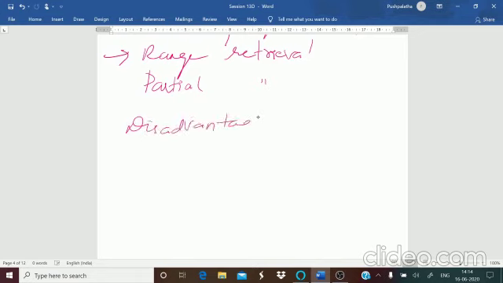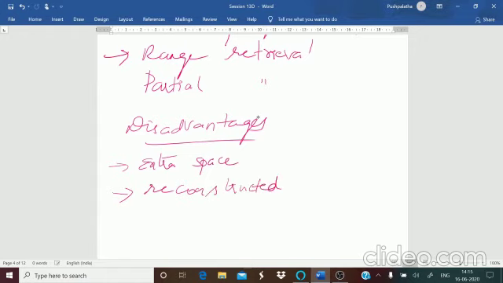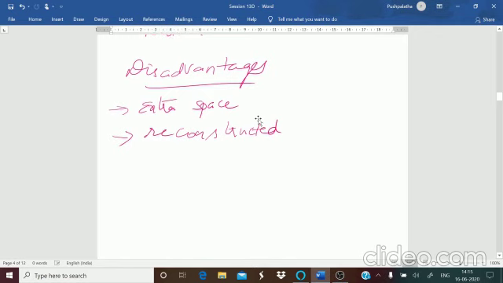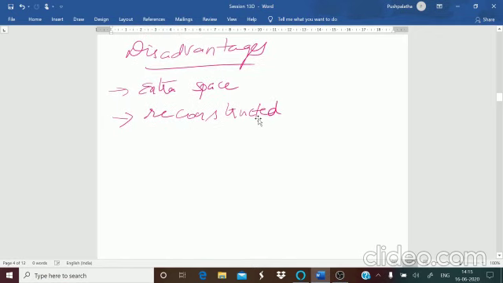In the same way, you have disadvantages also. It requires extra space. It occupies more space on the disk to store the index value. When new records are inserted, these files have to be reconstructed to maintain the sequence. The order has to change, right? If you are adding any new record, it has to be reconstructed. And when a record is deleted, the space used by it needs to be released.